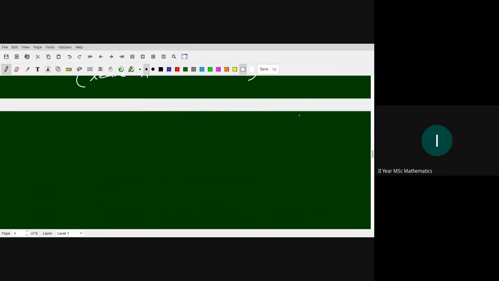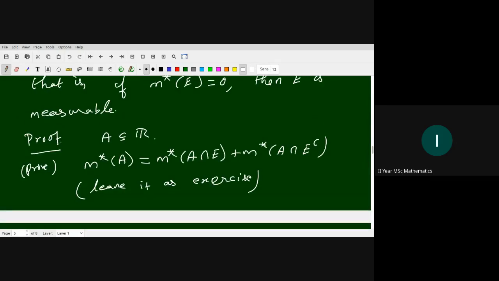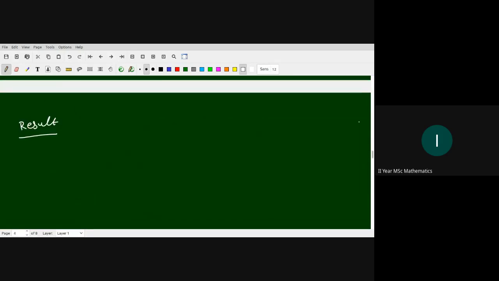Okay. Next result, we are going to use this result: if M star of E is 0, then E is measurable.